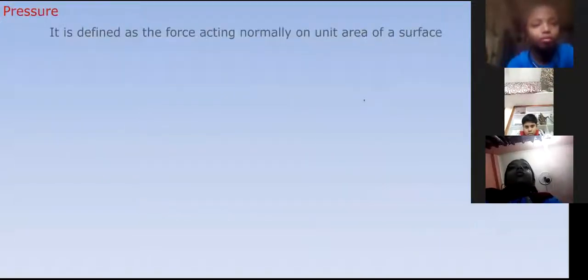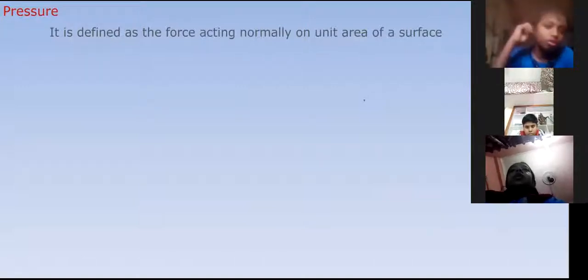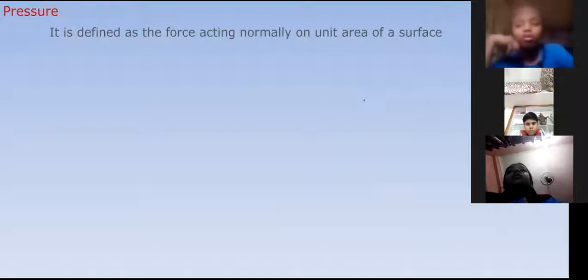So this is about the force. There are two types of force. One is the contact force. Number two is called non-contact force. Examples for contact force and non-contact force we have discussed.